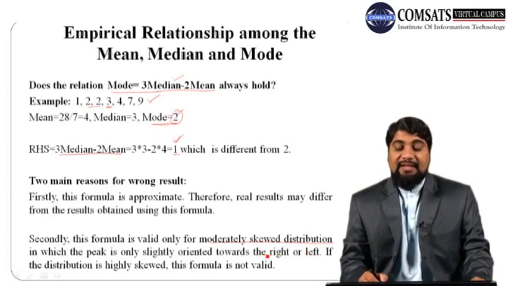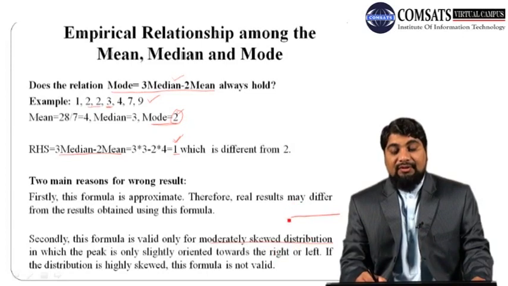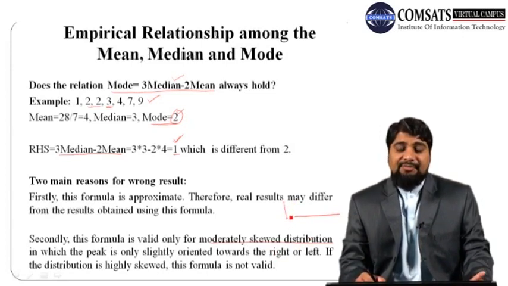So if the peak is slightly oriented towards the right or left, we have actually two types of distribution, the right skewed or the left skewed. A right skewed distribution means the right tail is longer than the left tail.